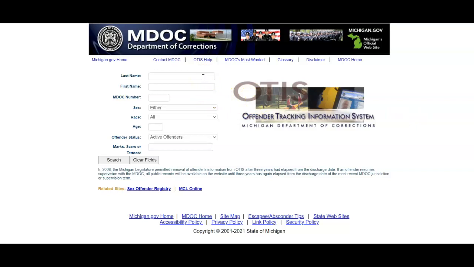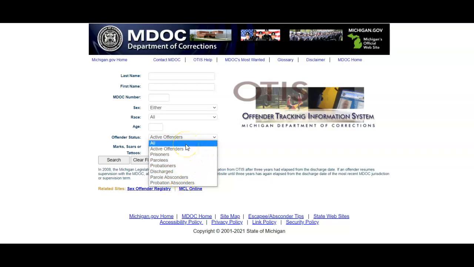So I agree to the conditions, and as you see, you have a searchable database where you can search by name. You can use the Michigan Department of Corrections number if you happen to have that. That will take you straight to the person that you're looking for. But they do give you a filter for sex, male or female, for race, age, and then you are able to choose whether you want to look for only people who are actively in the system in some way, or break it down by only prisoners, only parolees, probationers, those who have been discharged, and then you've got your absconders as well.